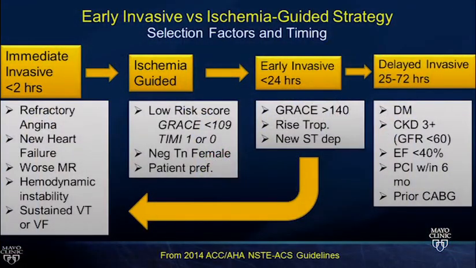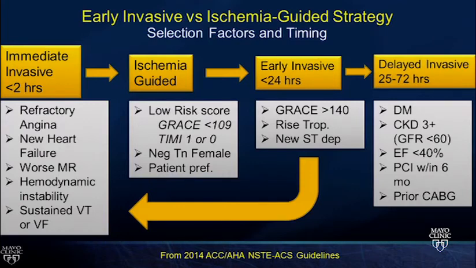So early invasive. Again, this is your classic NSTEMI. This is the guy that we described in the question stem. Positive biomarker, ECG changes. These add a lot of specificity that this is an ischemic coronary event, so the benefit is much higher to going straight to the cath lab. It doesn't have to be urgent, immediate, unless there's clinical instability. So these are people same day, next day that you want to cath, but within 24 hours.